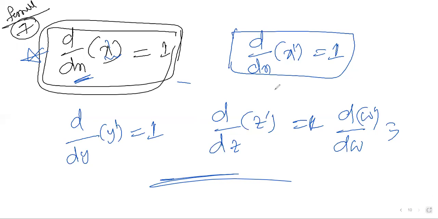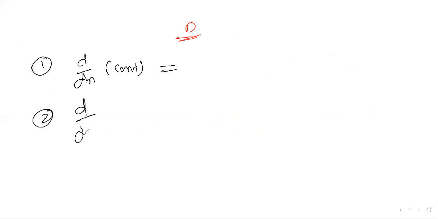Once again, I'm revising the formulas you should remember till now. The first thing is d by dx of a constant. What is the answer? Tell me the answer.